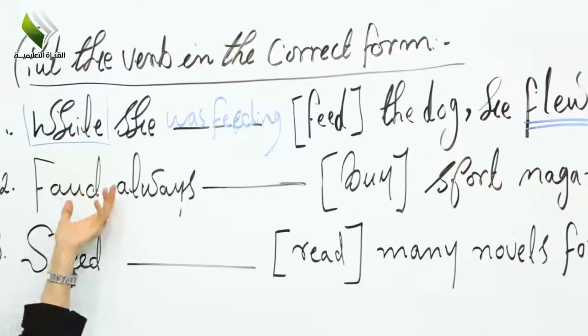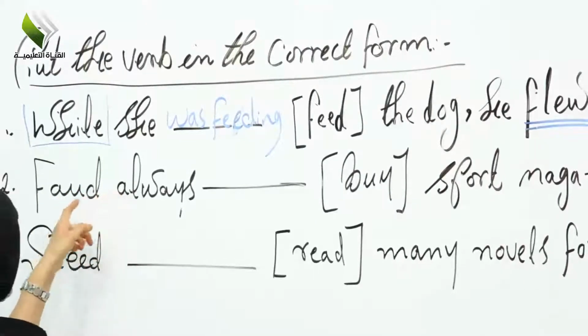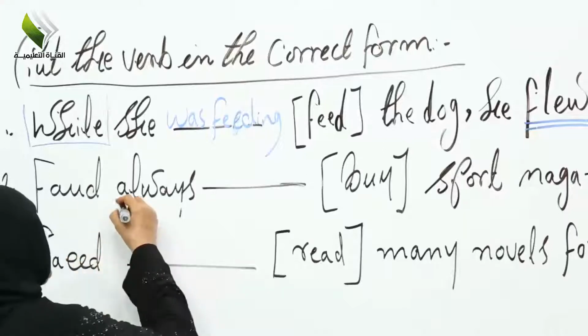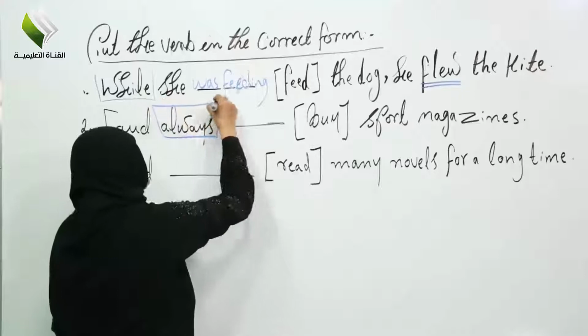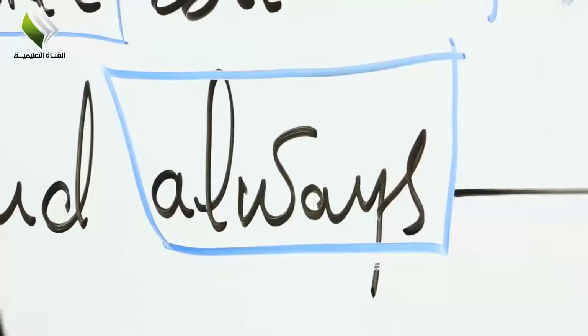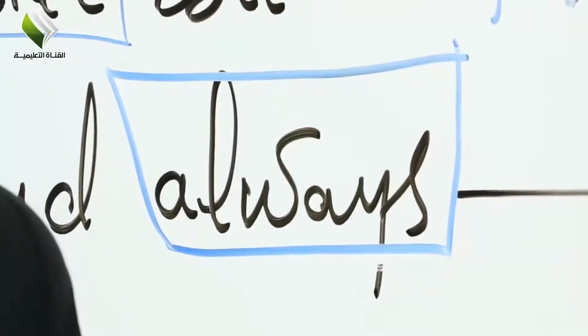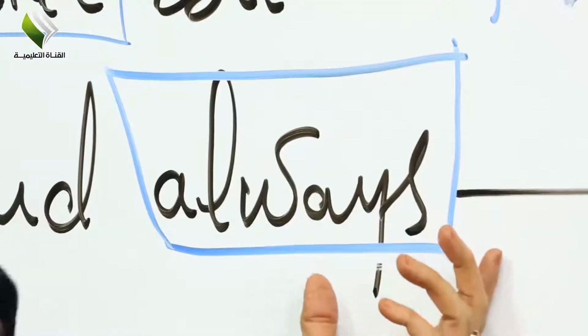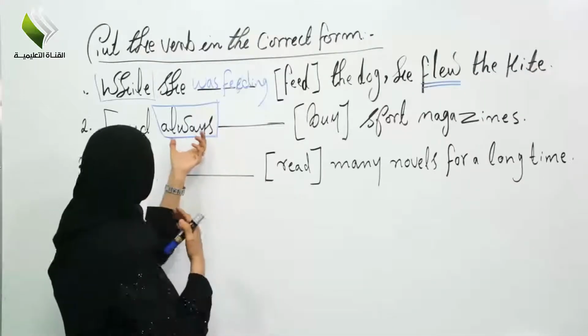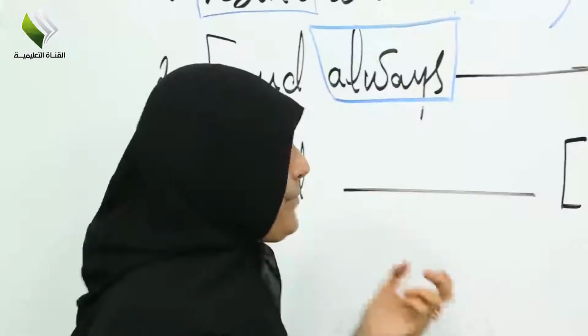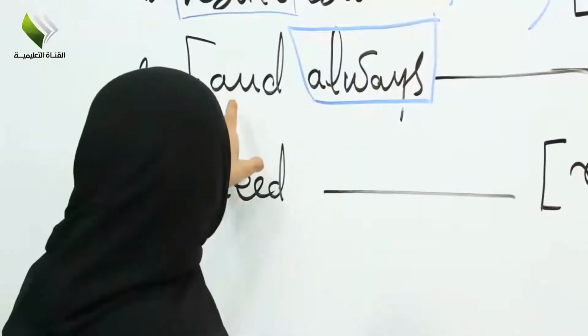Now look at this here, number 2. We are talking about the word always. The word always is in the present. We are talking about the present simple, like sometimes, at once, and always. Now we have always in the sentence.